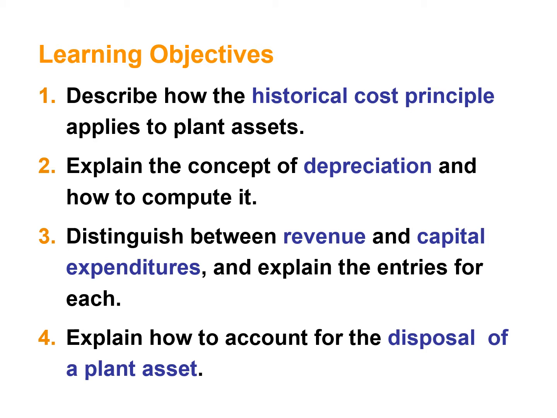Fourthly, explain how to account for the disposal of a plant asset. As we are already discussing, with the passage of time, when you are using your fixed asset, it becomes obsolete and it has to be replaced. So how can we dispose of that asset and how can we replace that asset, or with different types of trade-in, and all those entries, we'll discuss in this chapter.